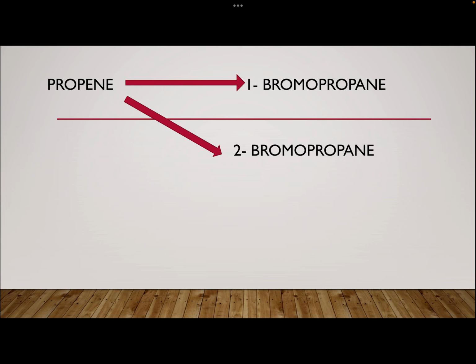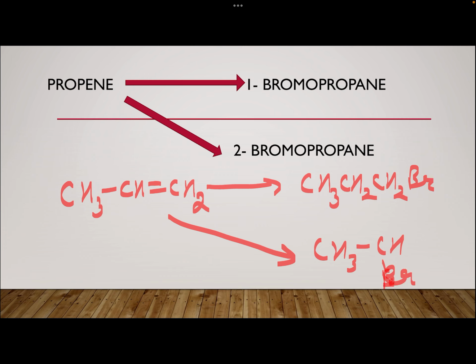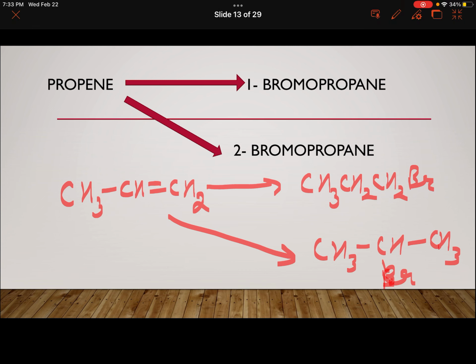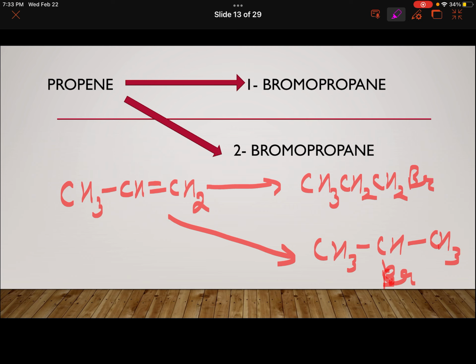Now, interesting, propene is to be converted to 1 bromopropane, that is CH3, CH2, CH2, Br, and in the other one 2 bromopropane, that is CH3, CH, Br, one more CH3, 2 bromopropane. Clear? Simple. Here I have to bring Br on the first carbon, here on the second carbon, according to Markovnikov's rule.